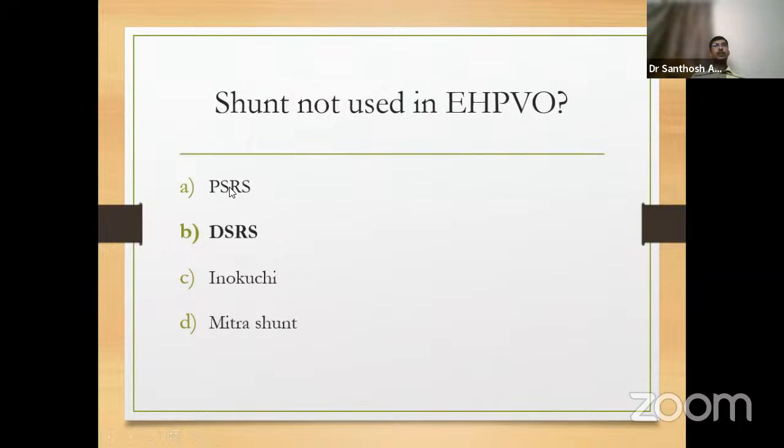EHPVO patients are usually young, in their first or second decade of life. Because of the sheer size of the spleen, they will have wasting, failure to gain weight, all those things. But removal of the spleen will restore all those things.